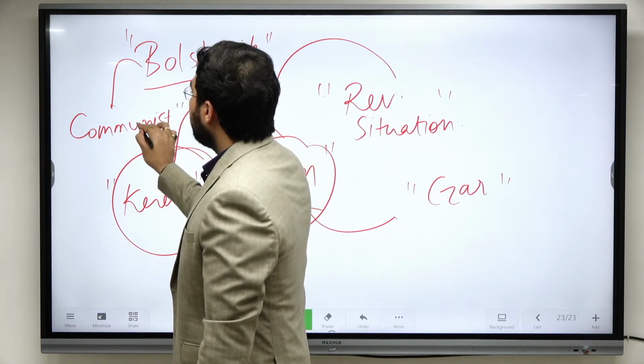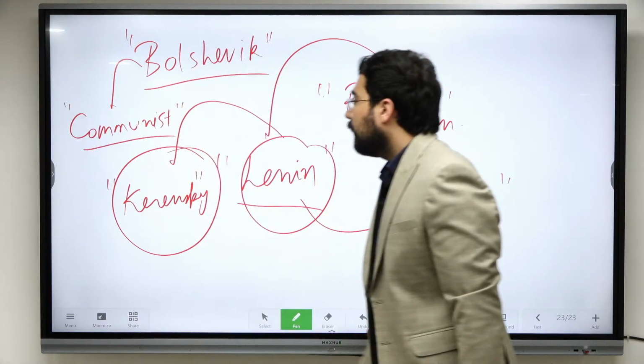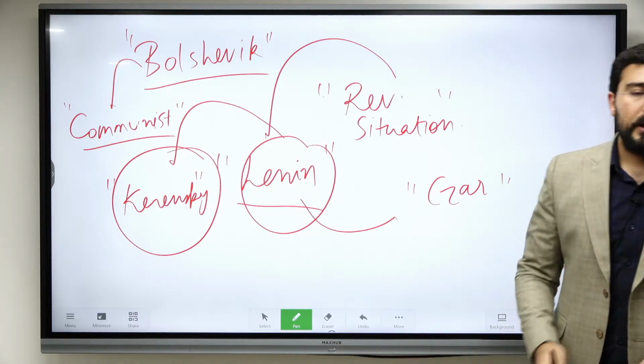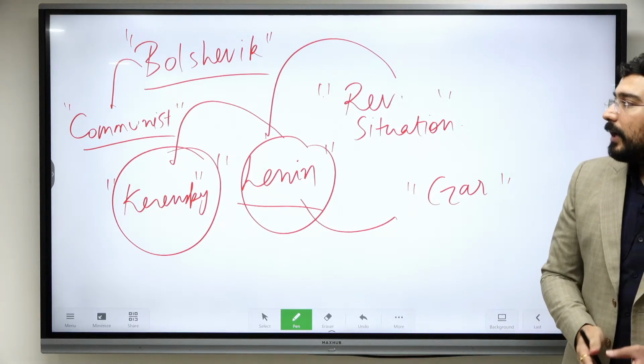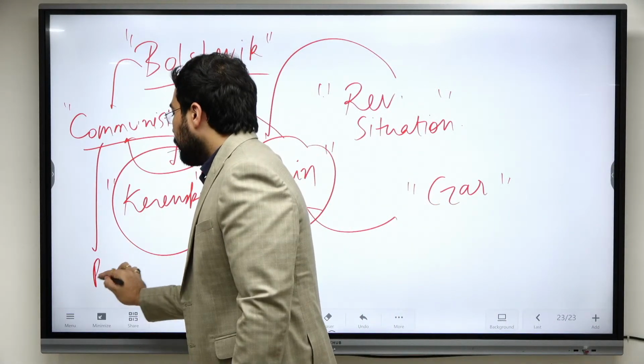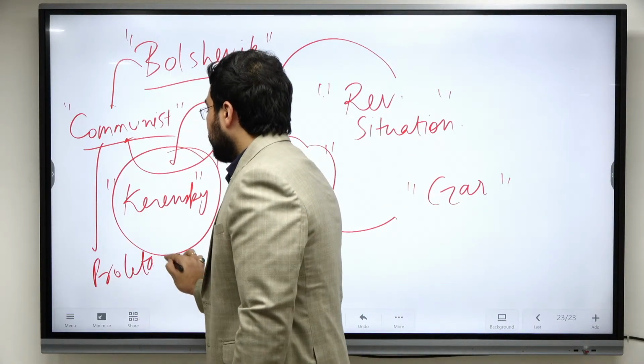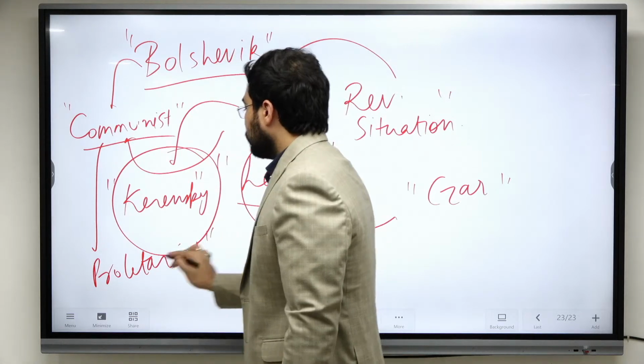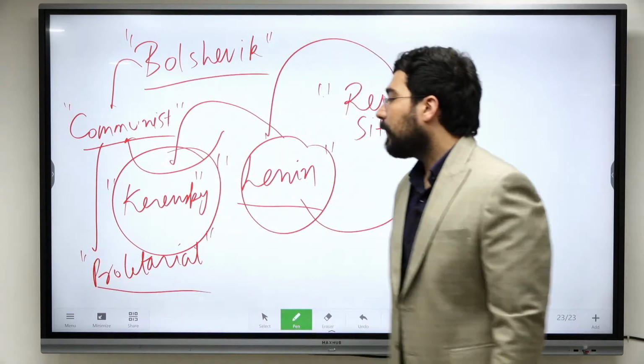Lenin was more or less influenced by the ideas of Karl Marx. He started thinking about creating a dictatorship of the proletariat.